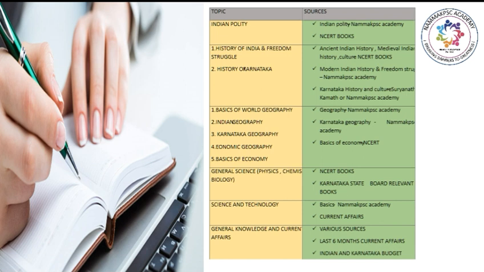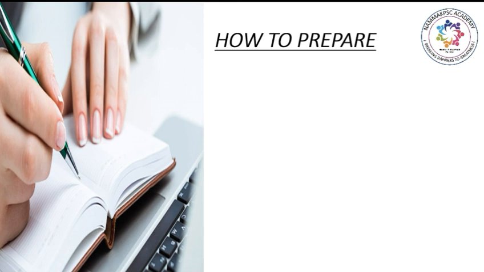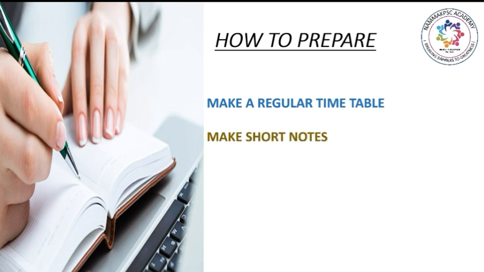So ಇಲ್ಲಿ as you can see there are sources for each subject. So you can follow these books and as it is enough for PSI preparations. Sources ನೋಡಿದ್ಮೇಲೆ how to use the sources ಅಂತ ಒಂದು ಕ್ವೆಶನ್ ಬರುತ್ತೆ. So you have to make a regular timetable on what subjects you are studying and prioritize intelligently. Next, you must make short notes. Trust me, making short notes help you to revise very quickly just before the examinations.